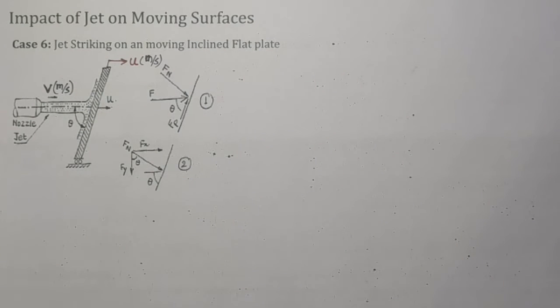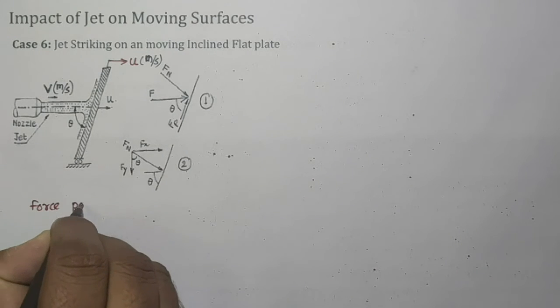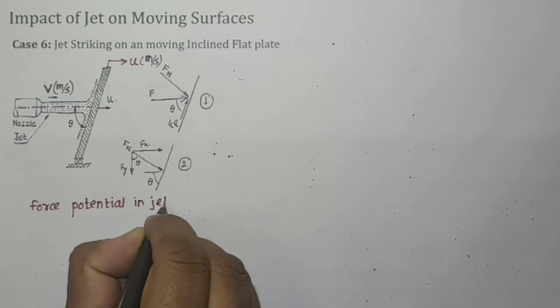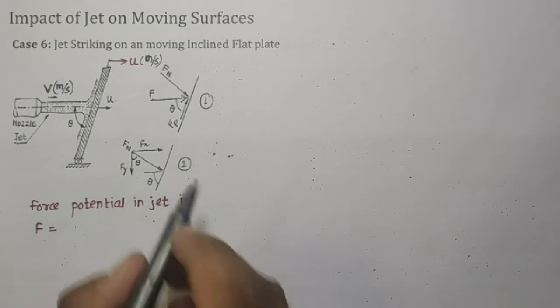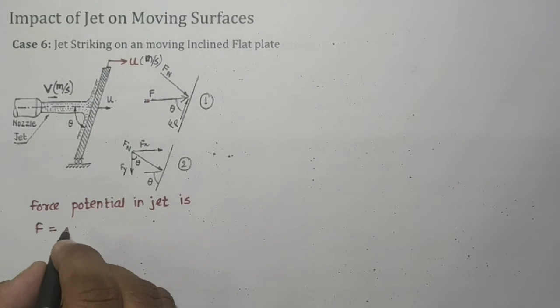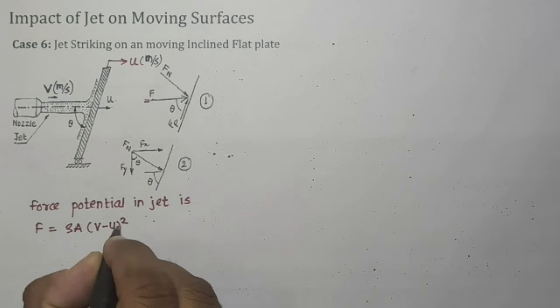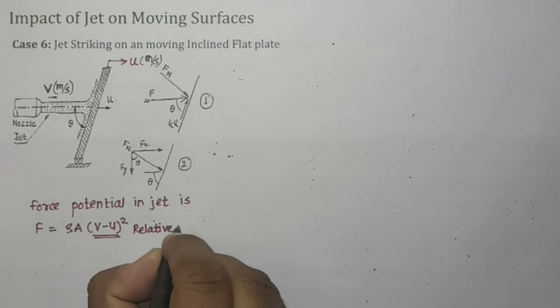Now we will try to find out the force exerted on such a plate. The force potential available in the jet is F. The total force which is available is this F in the jet, and it is given by our flat plate example: rho A (v − u)². This is what we call the relative velocity.